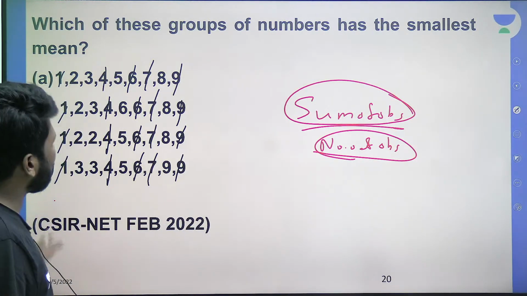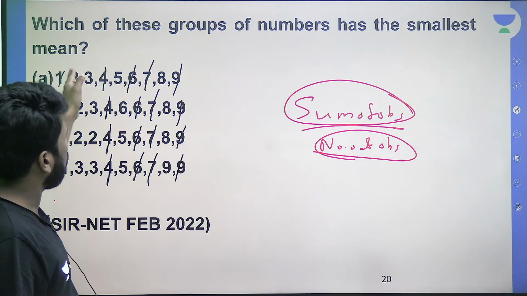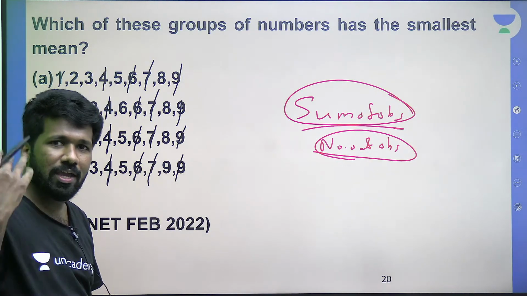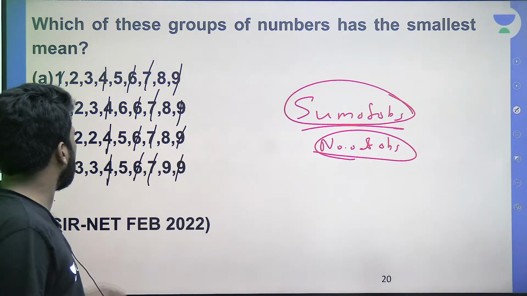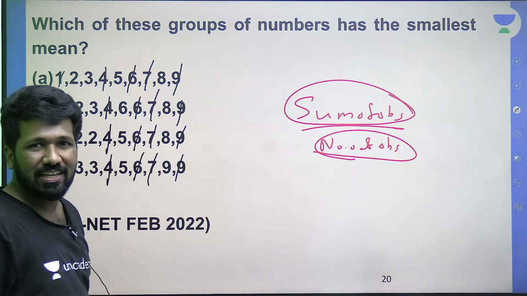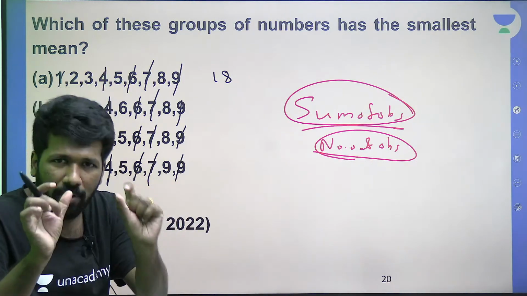Now, instead of adding up those 9 numbers, you have to add up only 4 numbers, right? And adding 4 numbers is okay to do in your mind, very fast. 2 plus 3, 5, 5 plus 5, 10, 10 plus 8, 18. So this sum is 18, plus a common number.